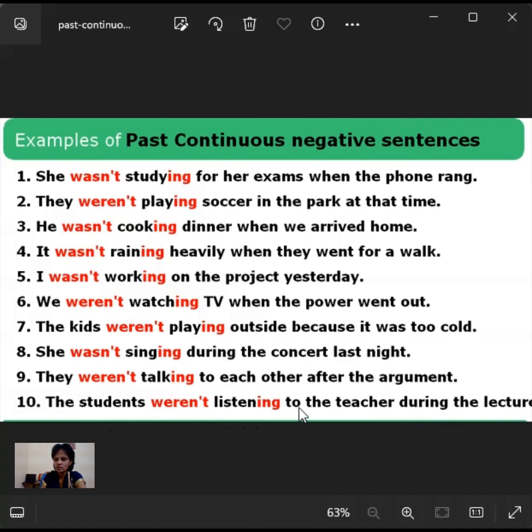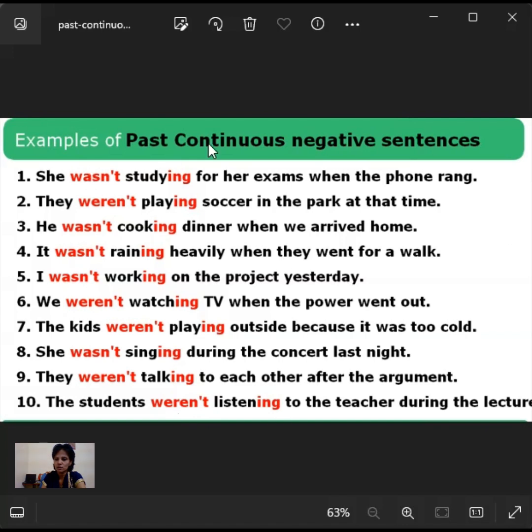They were not listening to the teacher during the lecture when she was giving the lecture. At that time the students did not listen to what their teacher was explaining. They didn't listen. They didn't hear their teacher. That is what it means. So it has become negative.